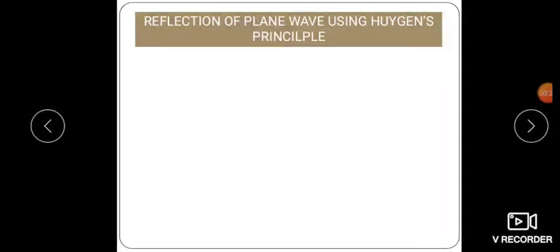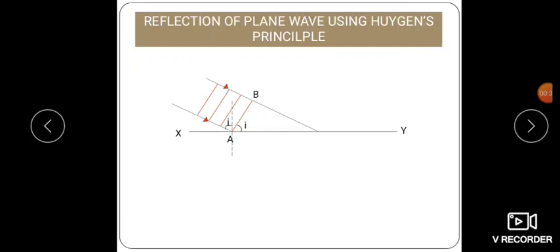So for that, consider a plane wavefront AB that is incident at an angle i on the reflecting surface XY. XY is a reflecting surface, generally we call it a mirror, and let v be the speed of the light wave in the medium. According to the Huygens principle, every point on the wavefront AB is a source of secondary wavelets.